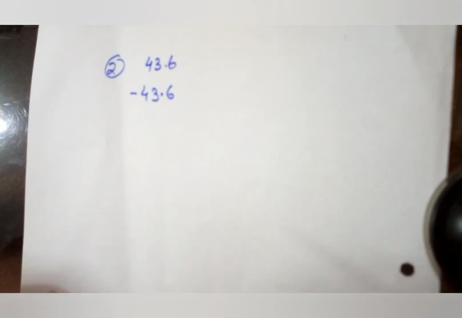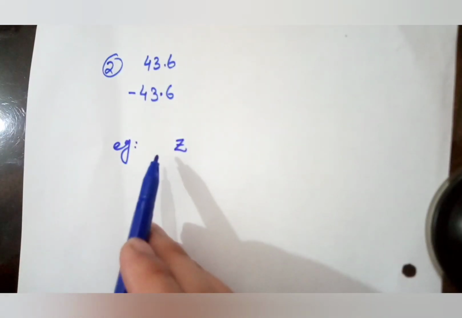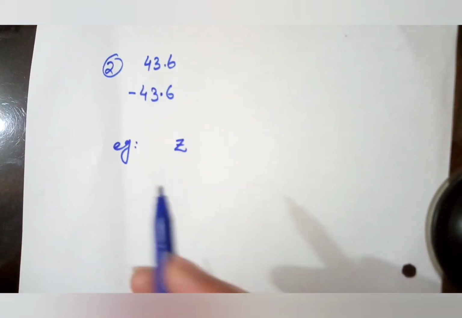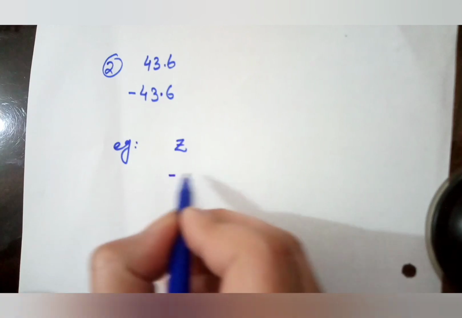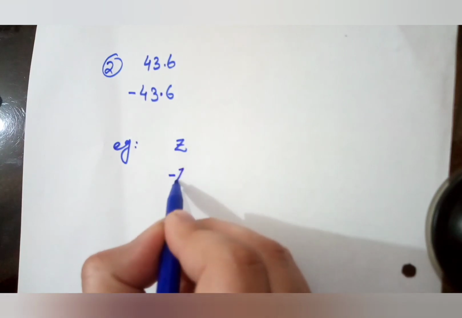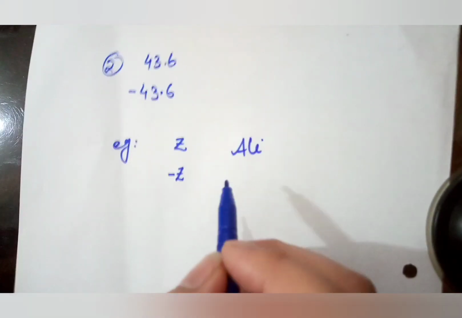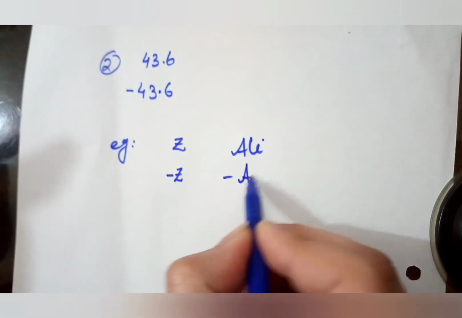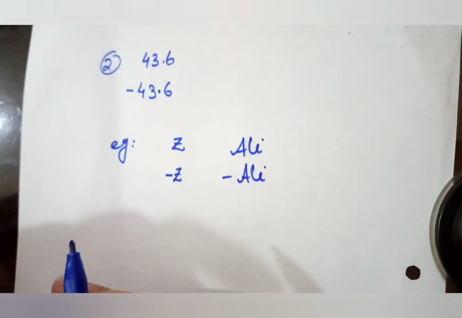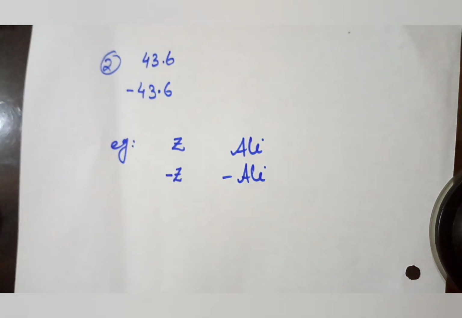Students, I take one example for you for your better understanding. Suppose I take the alphabet C. This C, if there's no sign, means this is a positive C. And if someone asks us to represent this C as a negative alphabet, how do we represent it? They ask us to represent it in the negative form, so we place this negative C. Suppose I write the name Ali, and someone asks to represent this Ali as a negative word, so I will represent it as minus Ali. So it is all about how to represent your number in the negative form. Just change the sign. Place the minus sign instead of the plus sign, so it will become your negative number.